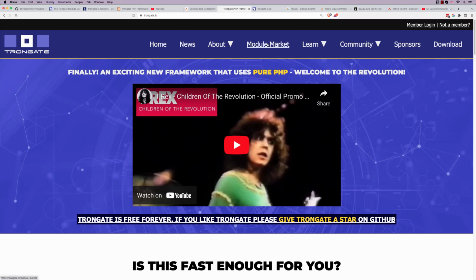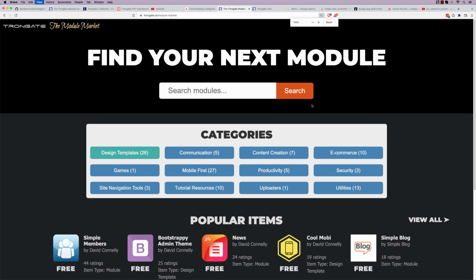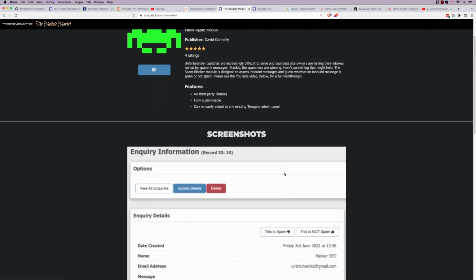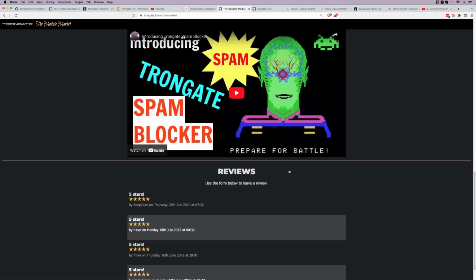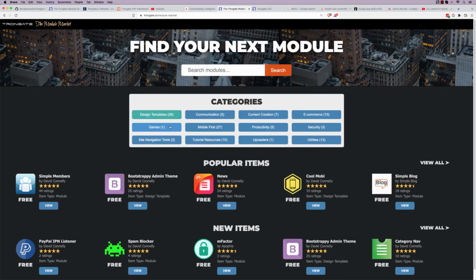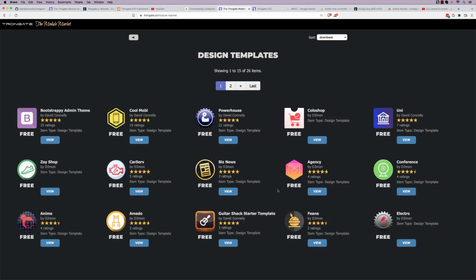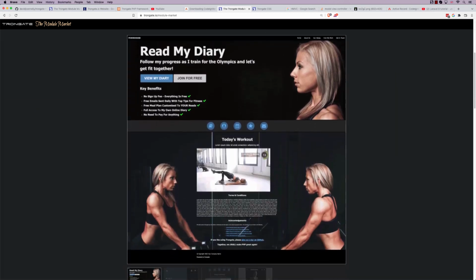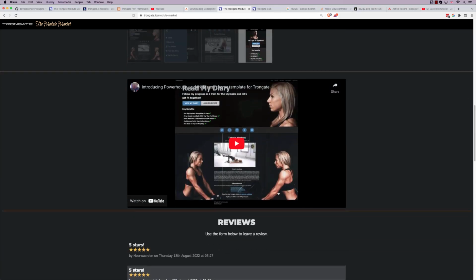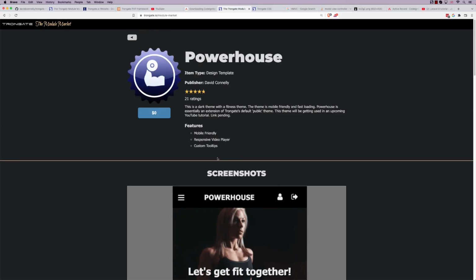And it's this architecture that makes things like the module market here possible. It's the architecture that lets us go in and grab some feature like this and then have it installed at the click of a button. It's possible because everything is all self-contained. Do you know what I mean? And that applies not only for modules, but even for entire designs. So you can go in and have this design at the click of a button, and thanks to the architecture, it's all self-contained and it all just works.